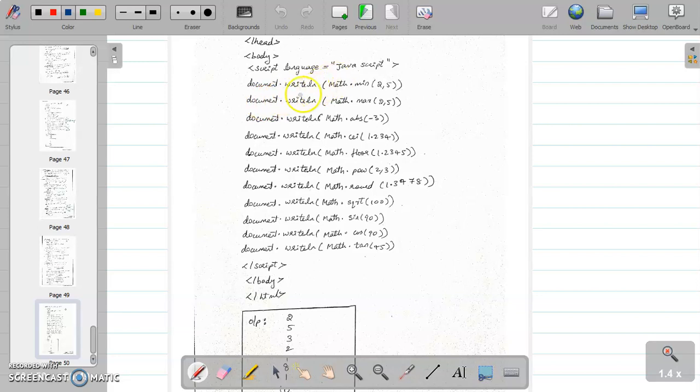See, document.writeln Math.min of 2, 5 will be 2. Max of 2, 5 will be 5. ABS of -3 will be 3. Ceil of 1.234 is 2. Floor of 1.2 is 1. Pow will be 8. Round will be 1. SQRT of 100 is 10. Sin 90 is 1. Cos 90 is 0. Tan 90 is 1. So these are the various functions of the math object.